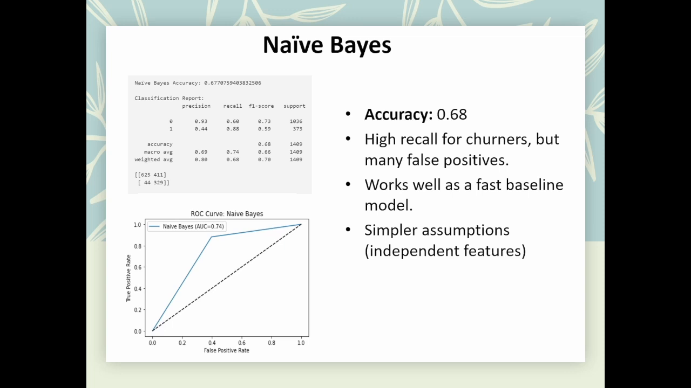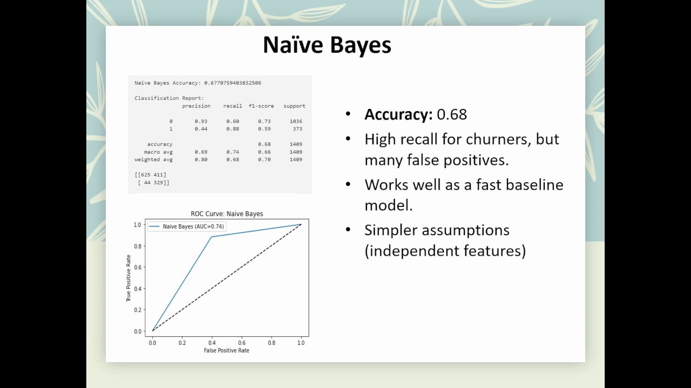And next, finally, we have naive Bayes, which achieved around 68% accuracy. Naive Bayes uses probabilities to predict the churn and assumes all the features are independent. While this assumption is not always true for the telecom data, the model still works surprisingly well. Looking at the confusion matrix, it correctly predicted 329 churners out of 373 and missed only 44. For non-churners, it got 625 correct but misclassified 411.